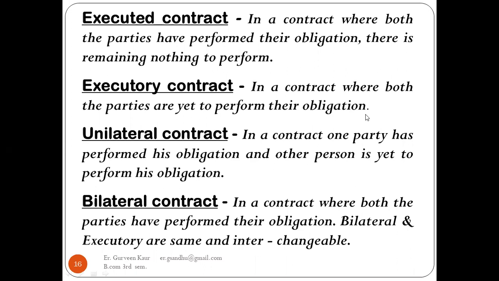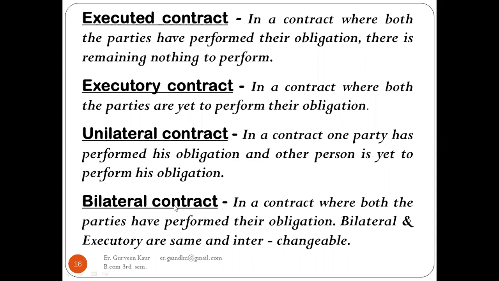Unilateral contract: in a contract, one party has performed his obligation and the other person is yet to perform his obligation. One has done his part, another is pending. So that is known as the unilateral contract.